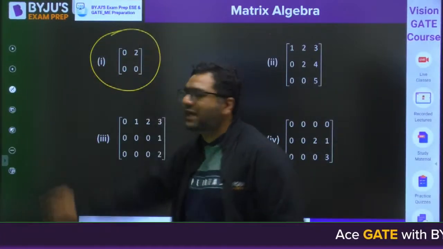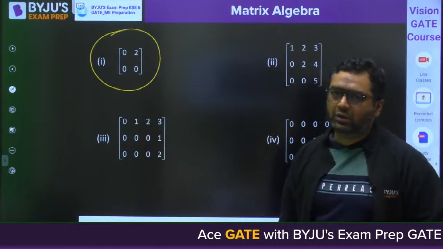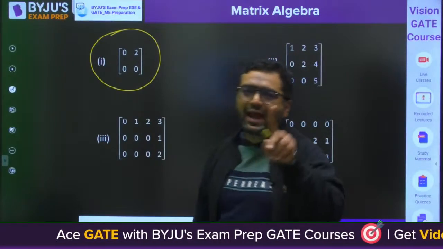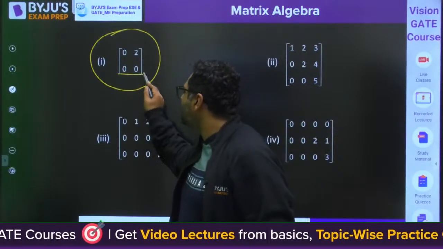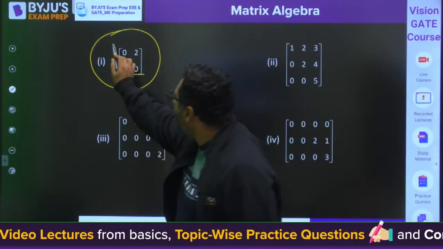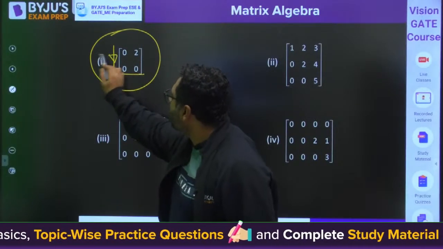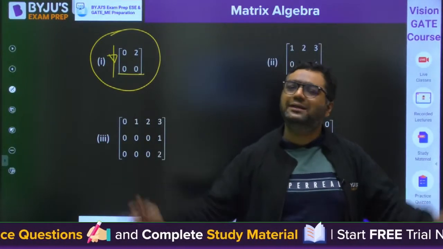First of all, you need to check whether it is in row echelon form or not. So you see, is there any row which is 0, 0, all elements 0? Yes, it is. It is at the last row. Yes, it is correct. Then when you are going from top to bottom, the number of zeros are increasing or not? Yes, they are increasing.